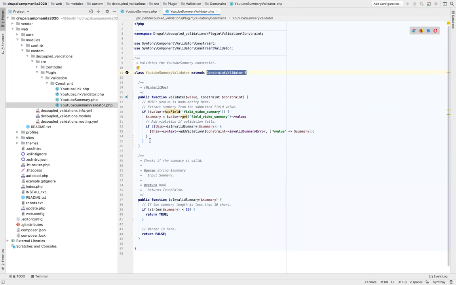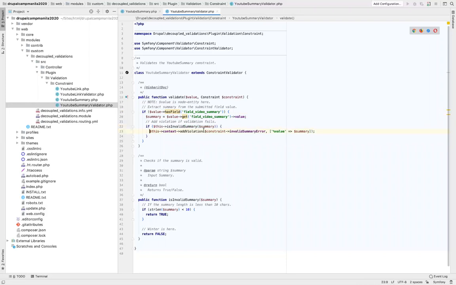It runs this business logic, which has an if condition. Inside the if, we are checking if this particular value which is submitted by the user has this particular field, or rather this is an entity over here, the dollar value, and if it has a value, get that value from the user input and run another code which will check if the summary is valid or not.